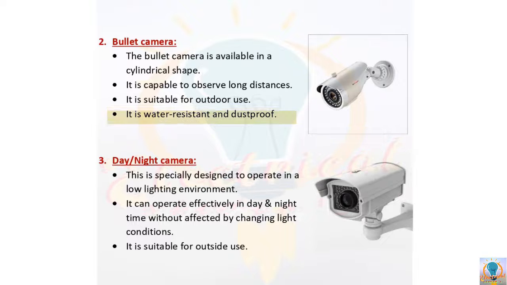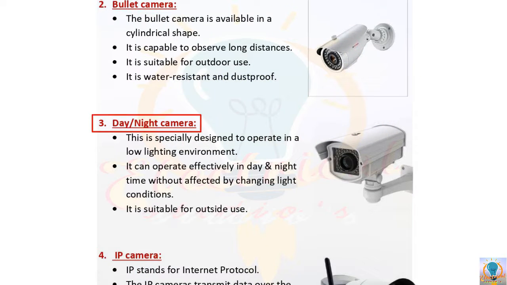Okay. Now come to the day-night cameras. This type of camera is specially designed to operate effectively in low lighting environments. Not only in dark environments, but it also has the ability to operate efficiently in direct sunlight. So during daytime as well as night time, it can record clear video images that will not be affected by changing lighting conditions.